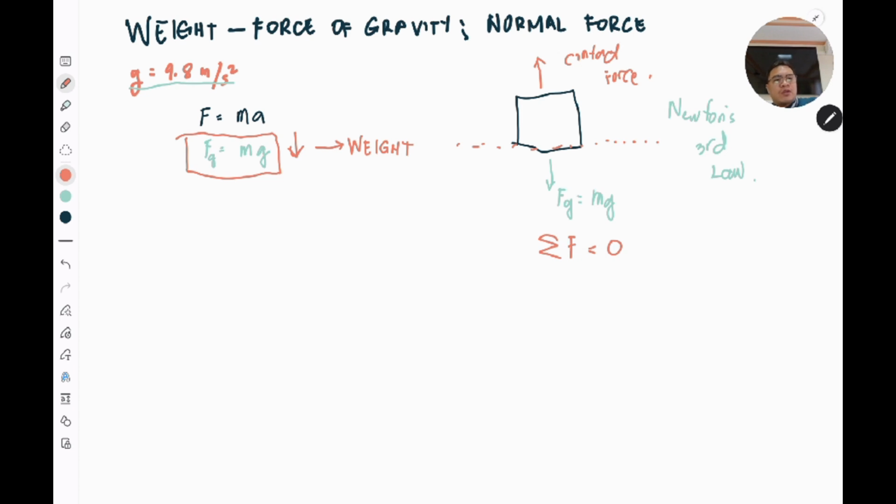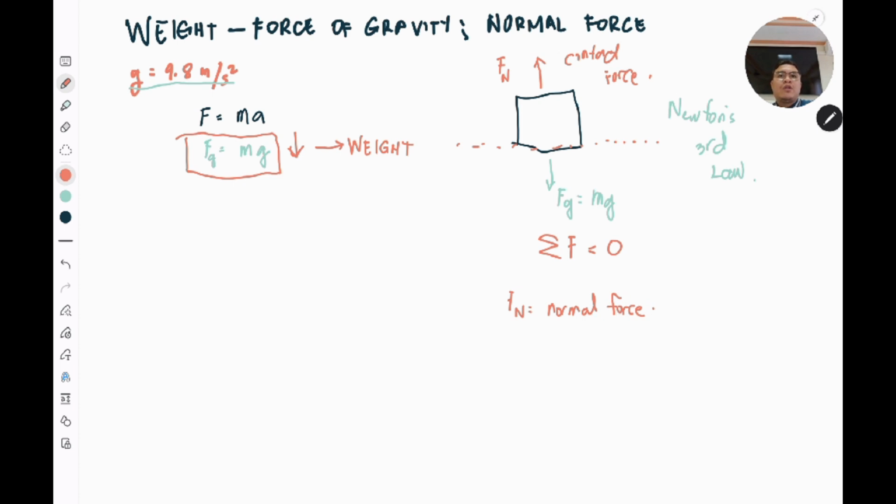So, of course, we know that if the sum of all the forces is equal to 0, then the object will remain at rest or in its initial state or condition. Now, one type of contact force that we can describe here is what you call the normal force. Let me label this one here in our box, F sub n. That is what you call your normal force.